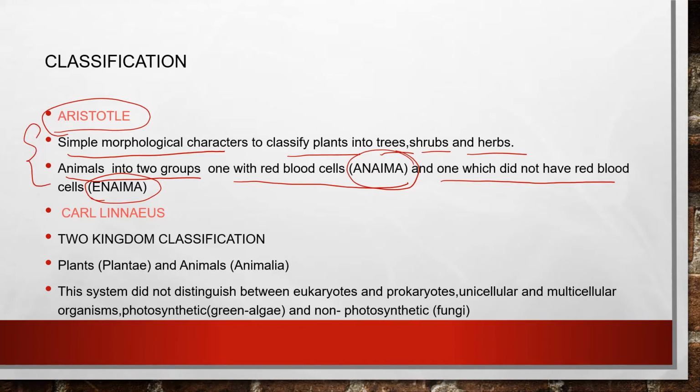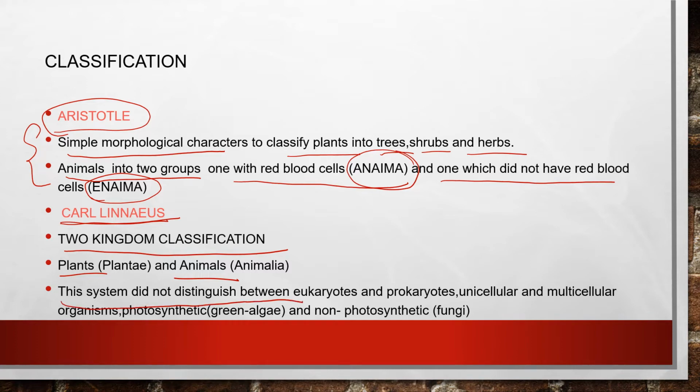Then Carl Linnaeus came. He divided the classification into a two kingdom classification. He simply divided organisms into plants and animals, so Plantae and Animalia were the two groups. But the system had flaws.